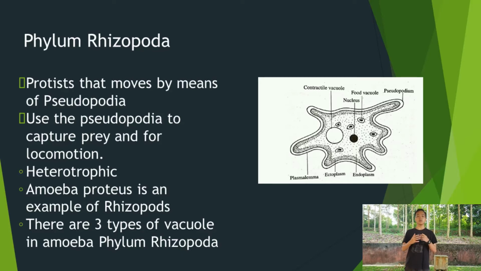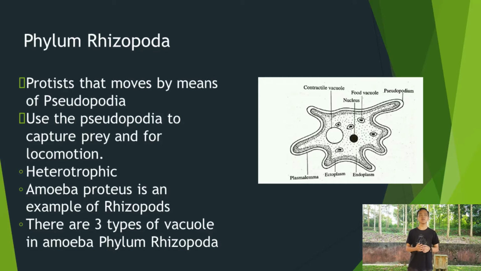So phylum Rhizopoda are protists that move using their pseudopodia, and the pseudopodia can also be used to capture prey and for locomotion. They are heterotrophic. One example is Amoeba proteus. There are three types of vacuole present in this phylum of Rhizopoda.